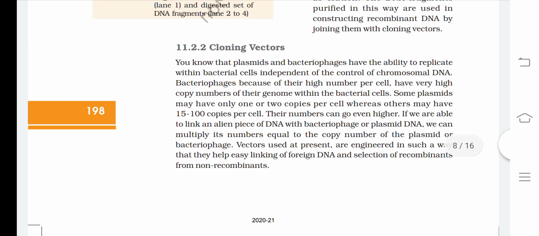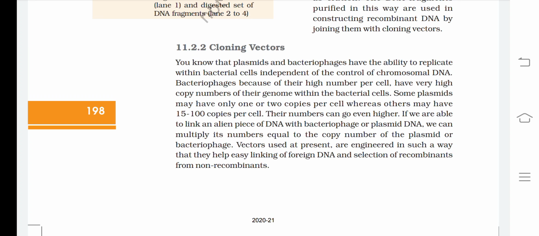Cloning vectors. You know that plasmids and bacteriophages have the ability to replicate within bacterial cells independent of the control of chromosomal DNA. Bacteriophages, because of their high number per cell, have very high copy numbers of their genome within the bacterial cells.